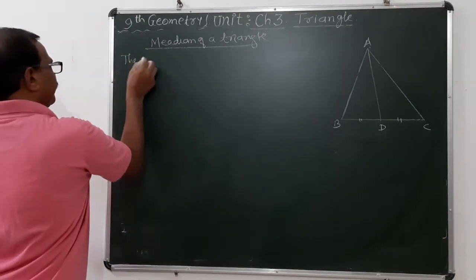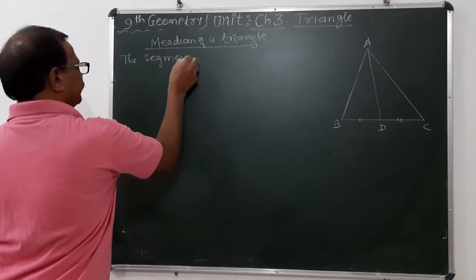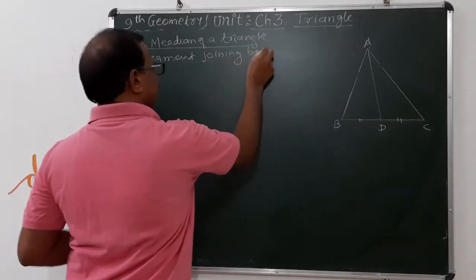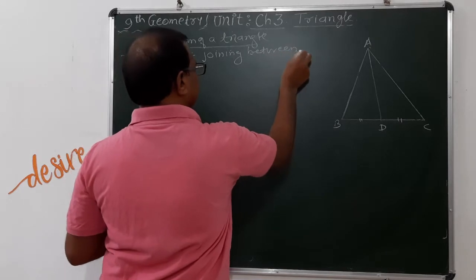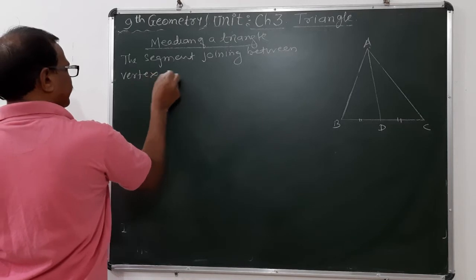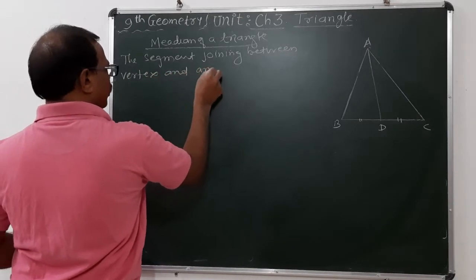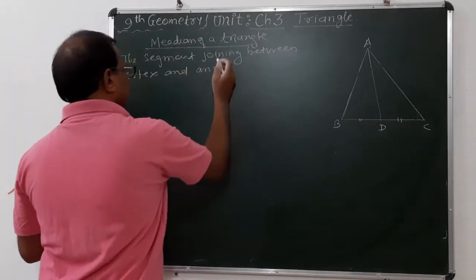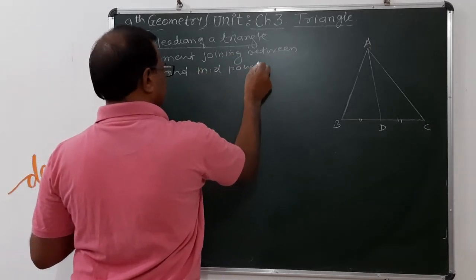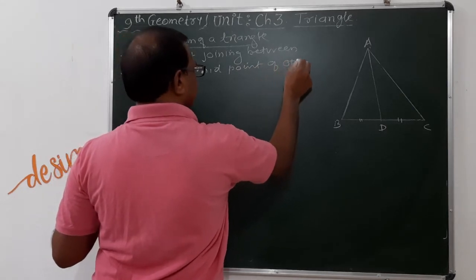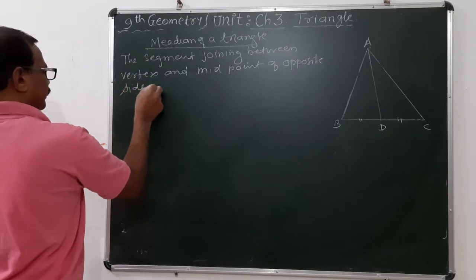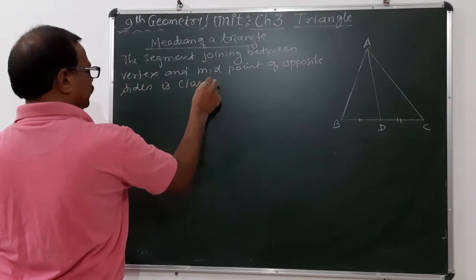The segment joining the vertex and the midpoint of the opposite side is called the median.